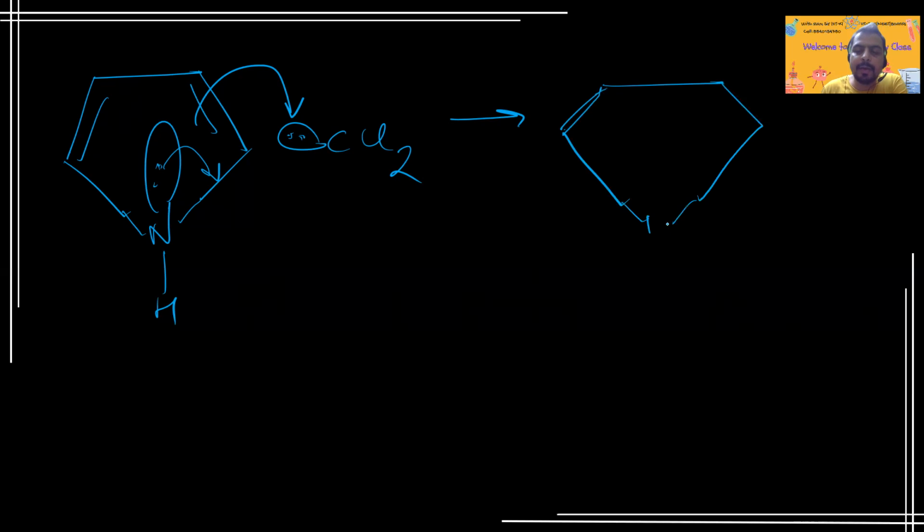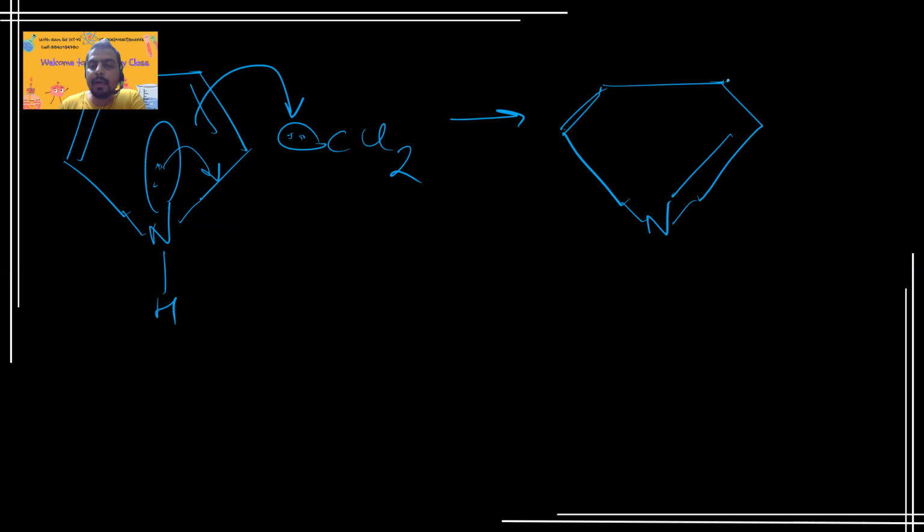Nitrogen here has a pi bond, and you can see this ring will open, and carbon, chlorine, chlorine are attached like this. This pi bond will open, and there will be an insertion of carbon with the pyrrole. So here it will be a positive charge, and again this will be like this.